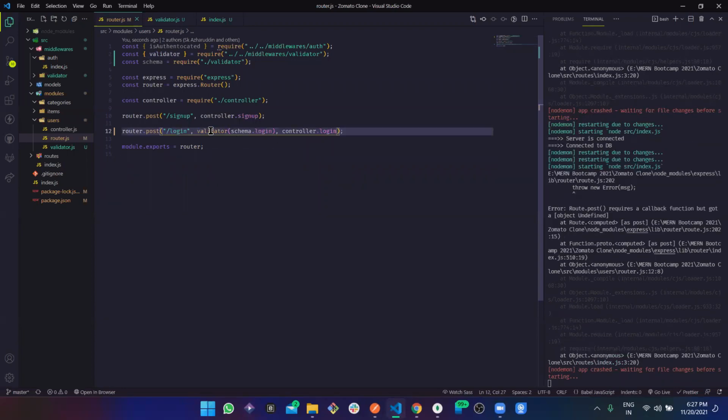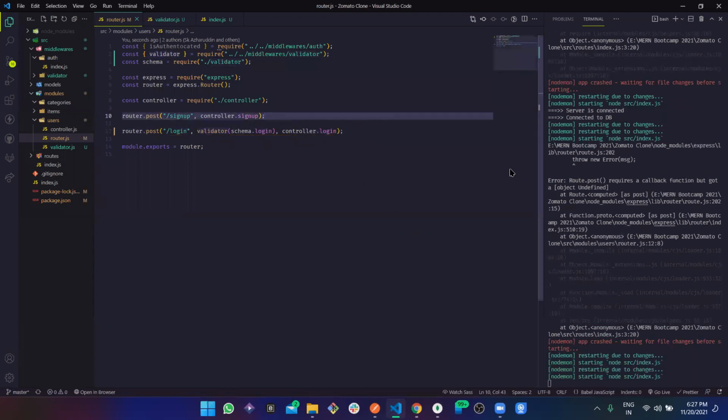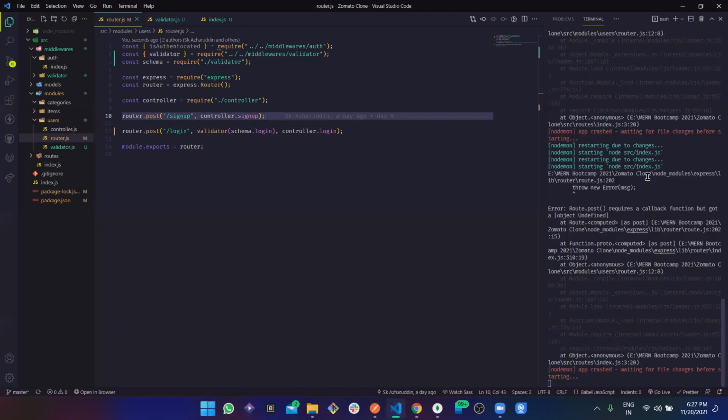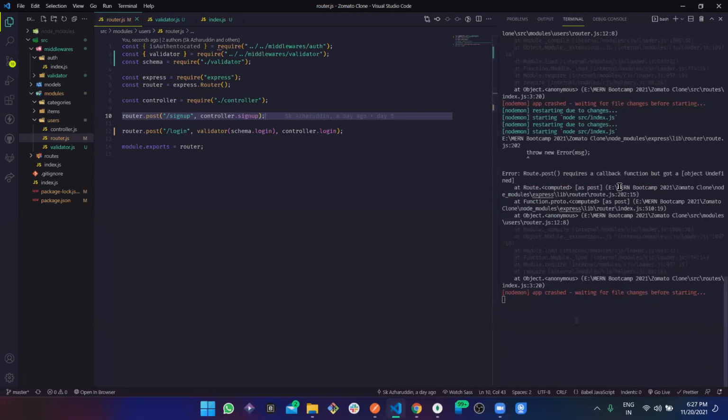So now in this validator, what's wrong? Again, we are getting the error. We need to resolve it in some ways. No, this is not the way we are going to resolve it.